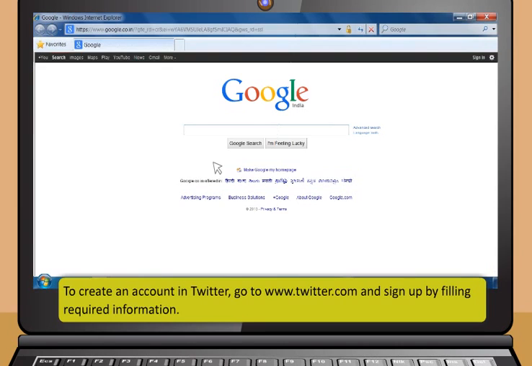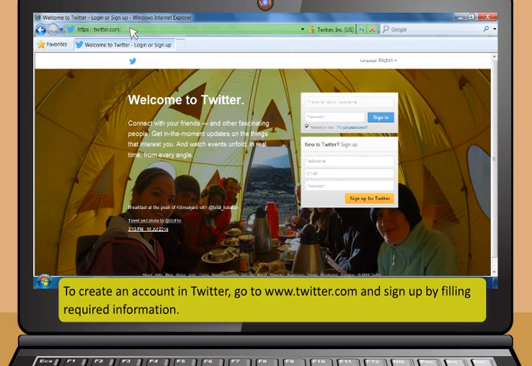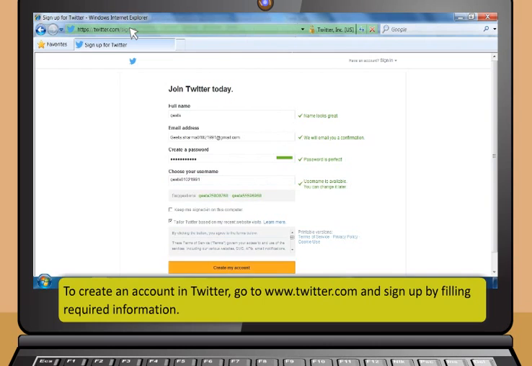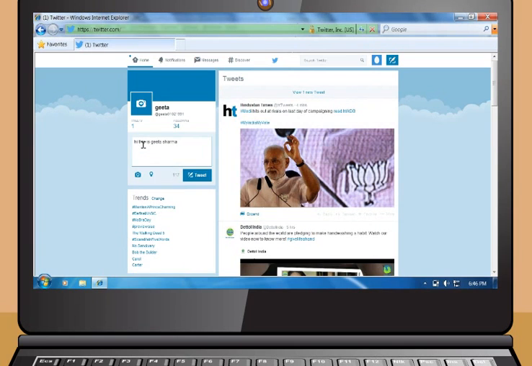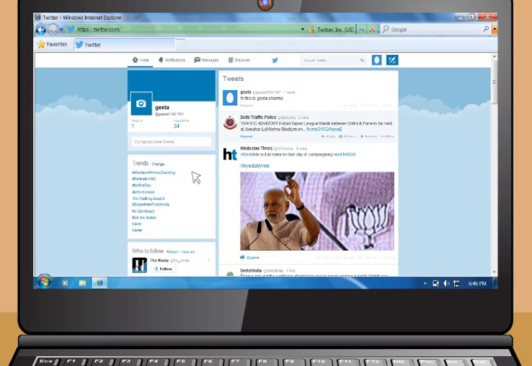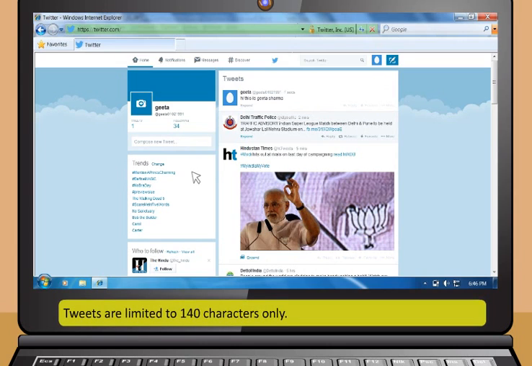First, to create an account in Twitter, go to www.twitter.com and sign up by filling required information. Once you have created your account or logged in successfully, you can now start using Twitter. If you want to share some information with your followers, type your message in the Compose New Tweet text box and then click on the Tweet button below. Tweets are limited to 140 characters only, so keep your tweets concise.